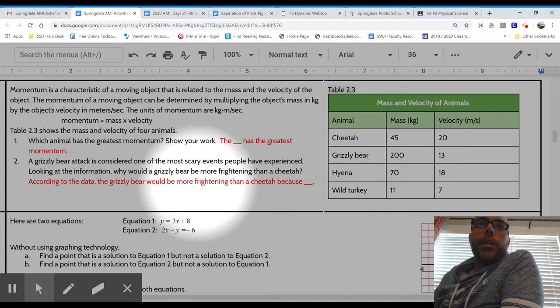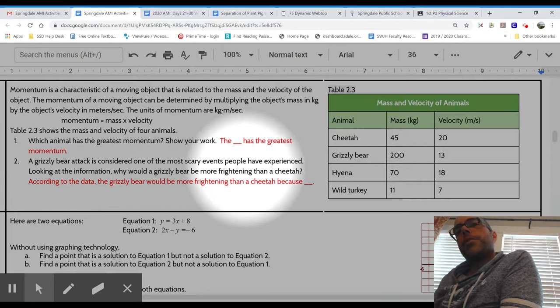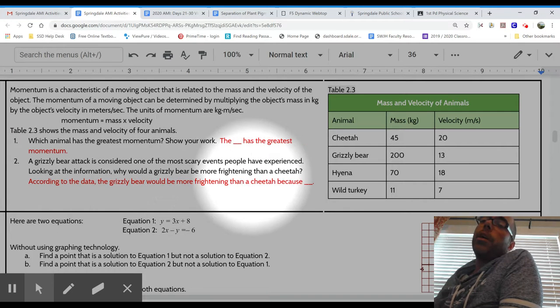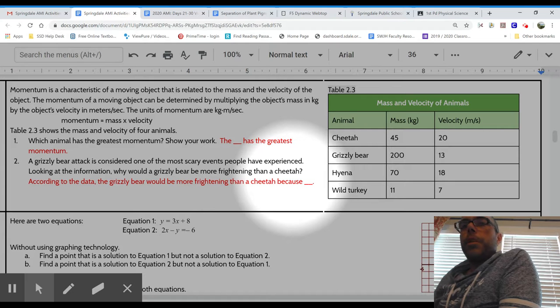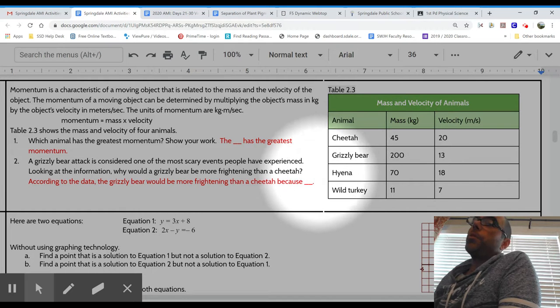They're giving you an awfully big hint here by saying here in number 2 that a grizzly bear attack is considered one of the scariest events that people have ever experienced. The horror is unspeakable, I guess. Looking at the information, why would a grizzly bear be more frightening than a cheetah? Well, that's totally a matter of opinion. I can see a cheetah being a horrendous experience also. But they asked you to tell why a grizzly bear is according to the data. And so, looking at grizzly bears here, there's kind of an obvious, really whopping big number here, and that's probably what they want you to talk about.